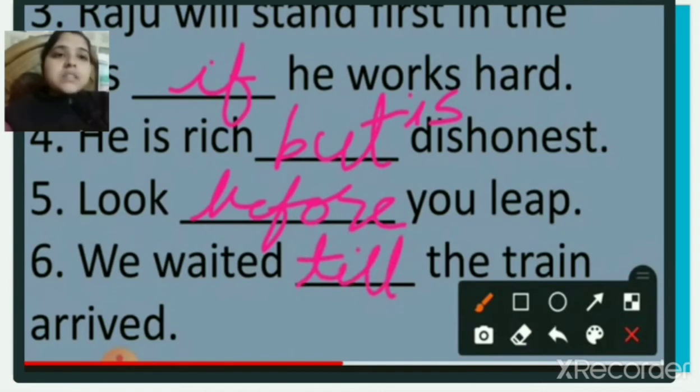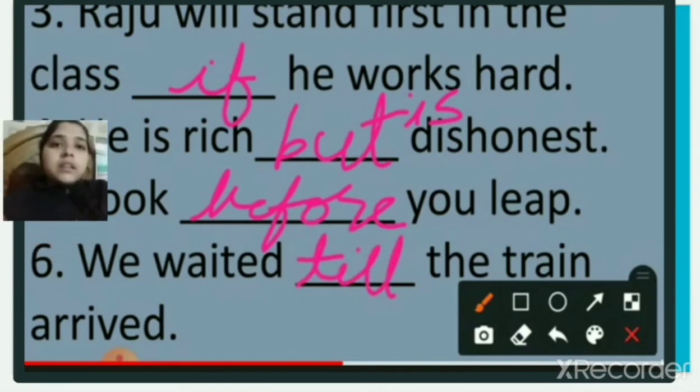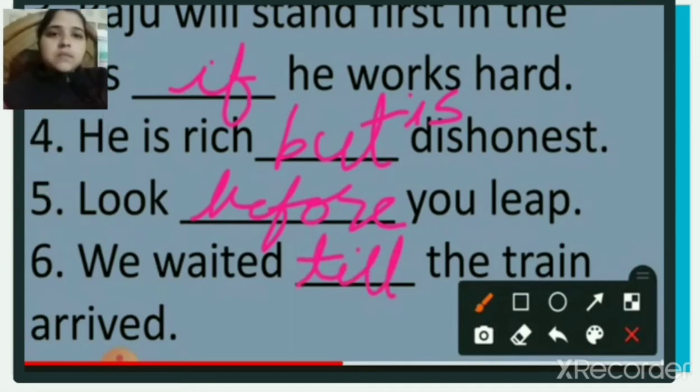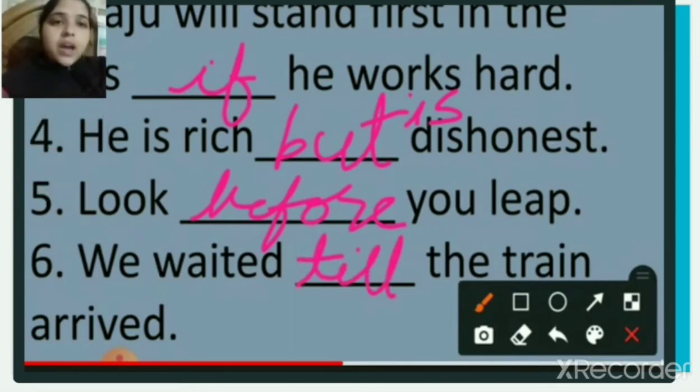Raju will stand first in the class if he works hard. If you will work hard, you will be first in the class. Number 4: he is rich, dash, dishonest. What will come? But. He is rich but dishonest.